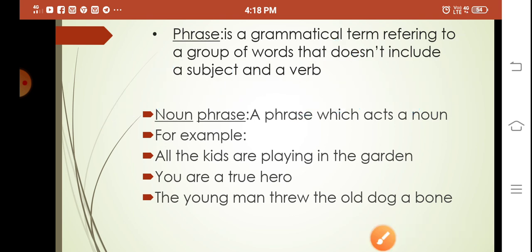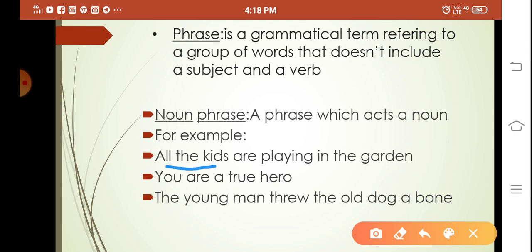Next, we'll see the noun phrase. Noun phrase means a phrase which acts as a noun in the sentence. It is also a group of words. Noun phrase means a group of words which acts as a noun. So we'll see an example. You will understand it very clearly.